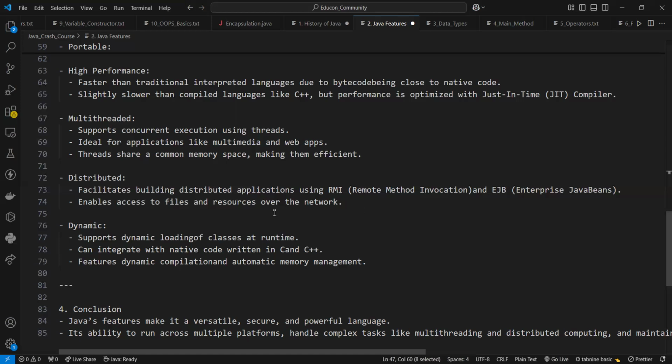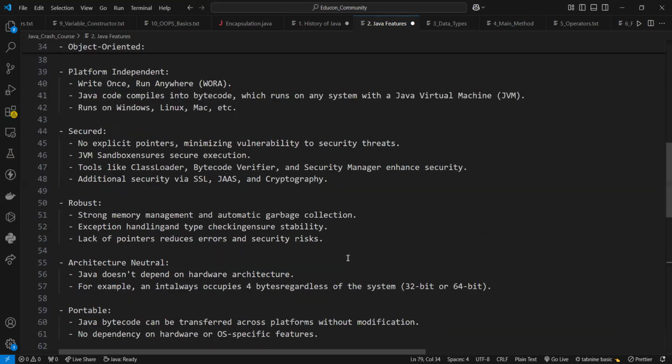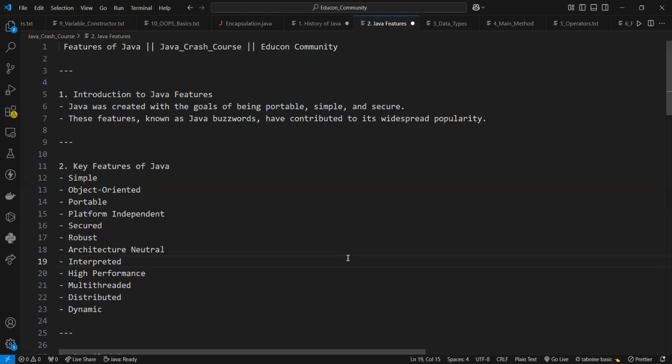Next is dynamic. So Java is a dynamic language. It supports the dynamic loading of classes, which means classes are loaded on demand. So it also supports functions from its native languages, that is C or C++. Okay, so dynamic compilation and automatic memory management are there. Okay, so these are the main features of Java, right?